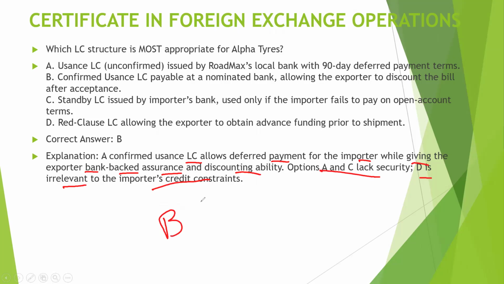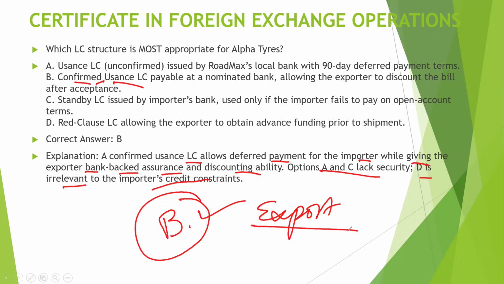So B will be the correct answer because here the LC is confirmed usance. So it will give a time duration for the importer to pay back. And as it is a confirmed LC, the exporter's bank will not be hesitant to give the discounting facility. He will give the discounting facility because it is a confirmed usance LC. So by this, B will be the correct answer.